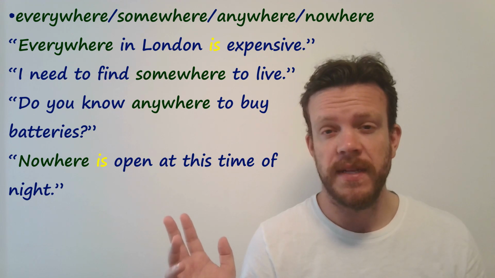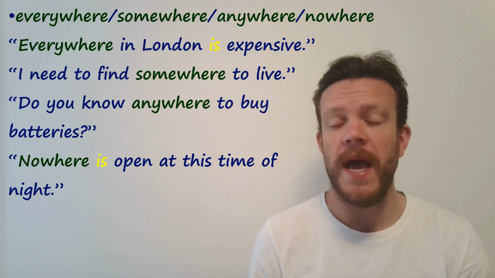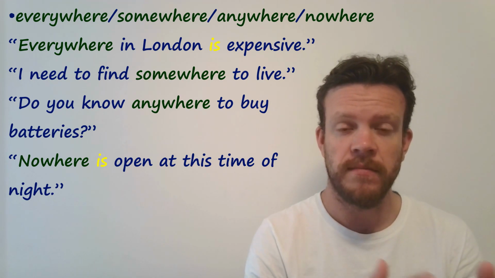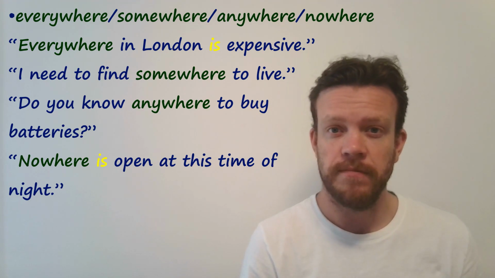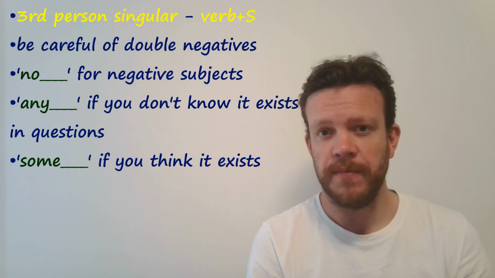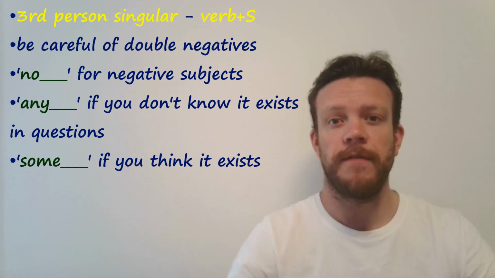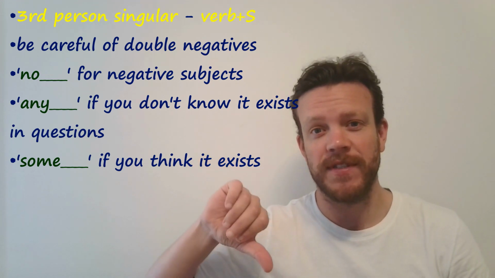And the same rules apply for places. Everywhere, somewhere, anywhere, nowhere. Everywhere in London is expensive. I need to find somewhere to live. Do you know anywhere to buy batteries? Although somewhere would be correct. And nowhere is open at this time of night. So again, same rules apply. Just make sure you're using third person singular. Be careful of double negatives and using any as a negative subject.